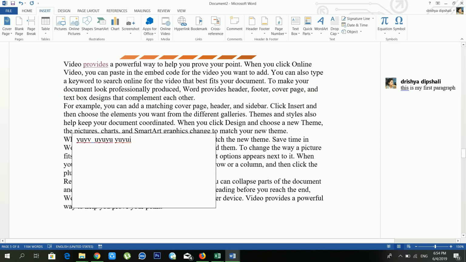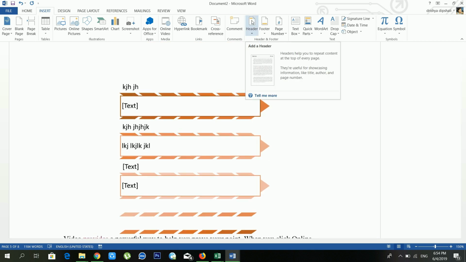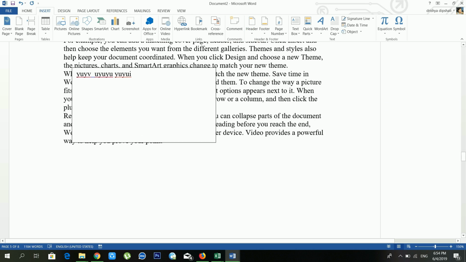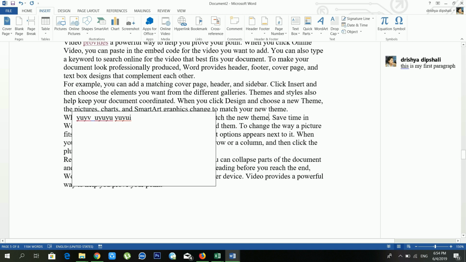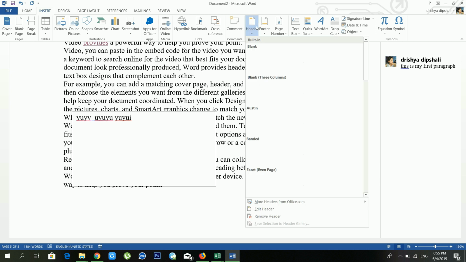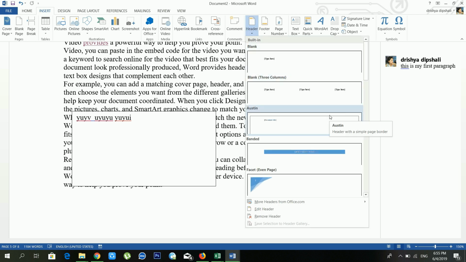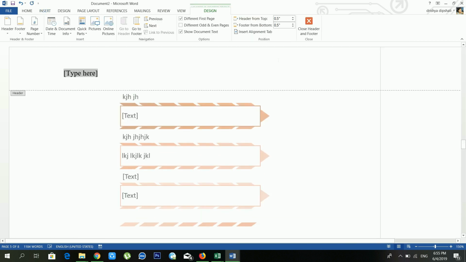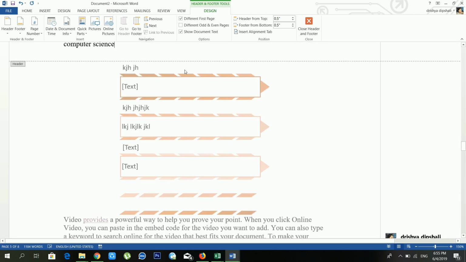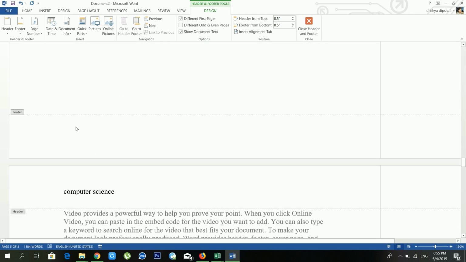Another option is header and footer. This is one of the useful options when you are typing a book. It means when you put a header on one page, it will be applied on all pages. First of all I'll go to Header, and there are lots of templates available for the header, but I'm choosing this one. It's telling me to type here, so I'm typing computer science book. Inside the footer also I'm typing something.